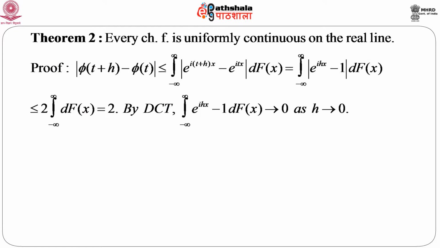Another theorem states that every characteristic function, that means I am not worried about what is the nature of the distribution function considered here, irrespective of any distribution function, the characteristic function of that random variable for which there is a distribution function, say capital F, is always uniformly continuous on the real line. So, over the entire real line, the characteristic function is uniformly continuous. Again, the proof is simple. Just consider the modulus of phi of t plus h minus phi t.